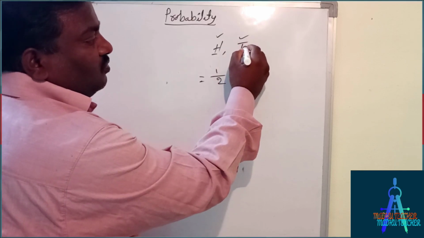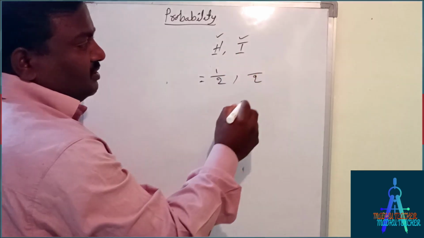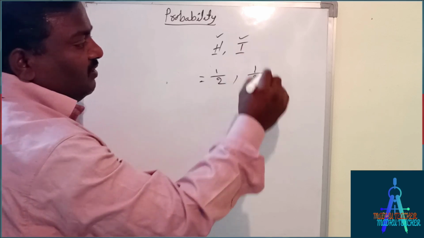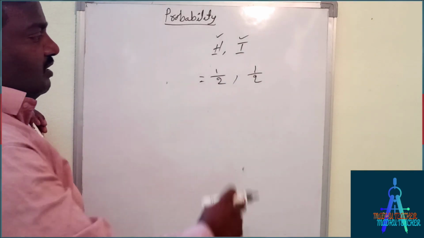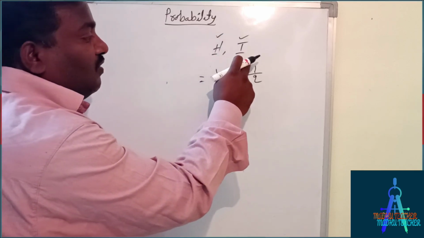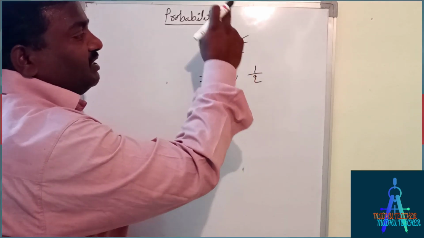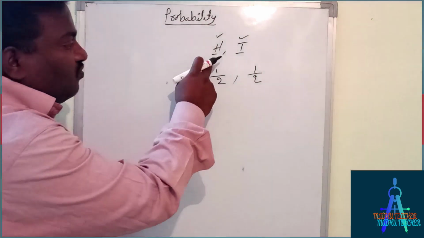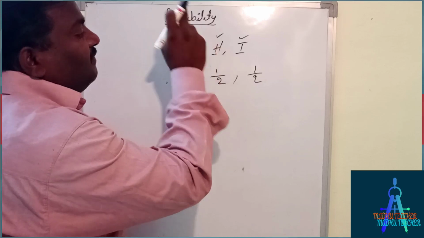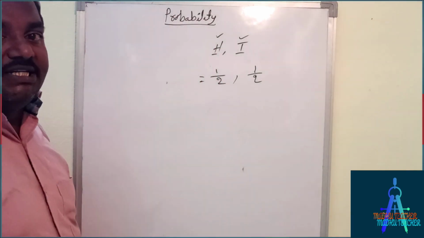Same, total we have 2 chances, and the chance to get tail is only 1 chance. So 1 by 2 is the chance to get head, and 1 by 2 is the chance to get tail. This 1 by 2 is called the probability of getting head.